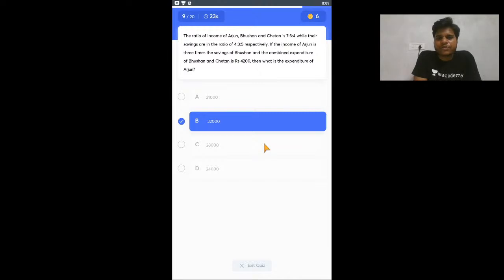So if I try to solve it without using anything, the ratio of income and savings is this, meaning expenditure. If the income of Arjun is 3 times the saving of Bhushan and the combined expenditure is 4200, then what is the expenditure of Arjun? For two it is very simple, but for three it will take a little time.